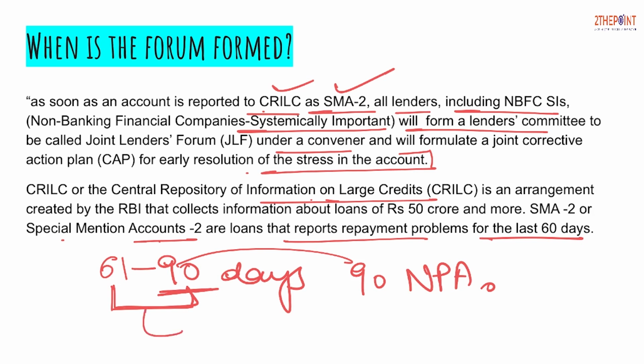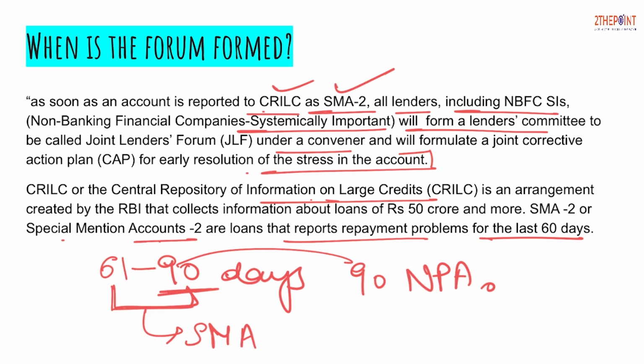Such an account is called SMA account, and if the value is more than 100 crores, then the trigger is generated, and as soon as the trigger is generated, the joint lenders forum is formed. And how is it formed? It involves the banks that have lent, plus the NBFCs, if any, that are included in the creditors list, and the forum is convened under a convener, and all of them come together and formulate a joint corrective action plan to revive the loan account, that is to make it stress free and prevent it from becoming a non-performing asset. So this is how the forum works.